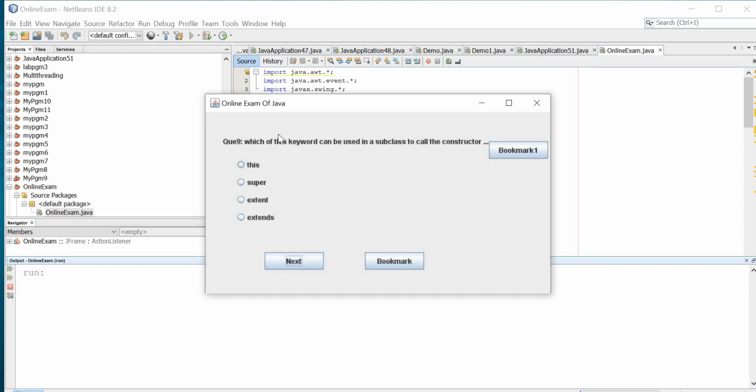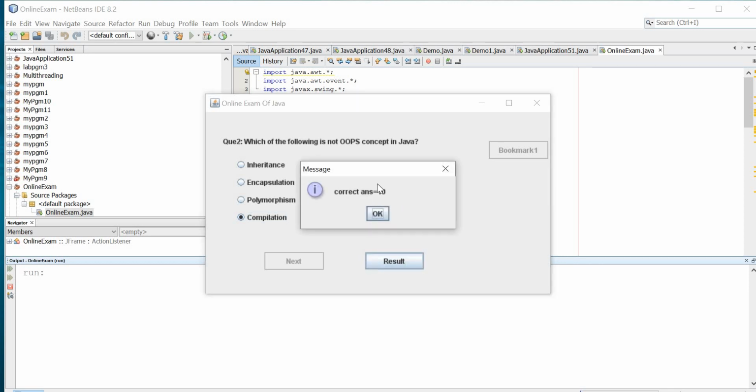Then next, which of these keywords can be used in a subclass to call the constructor of the superclass? The super keyword. Then next, which of these keywords can be used to prevent method overriding? Final. So yes, I have this one, inheritance. Which of these is not OOPS concept in Java? The answer is compilation. Let me submit the answer. The correct answer count is 10 because I have given these answers, so definitely I know the answer. So you can give and check.